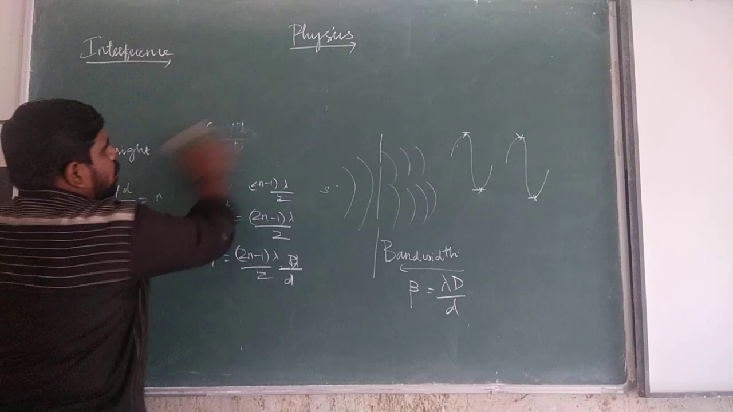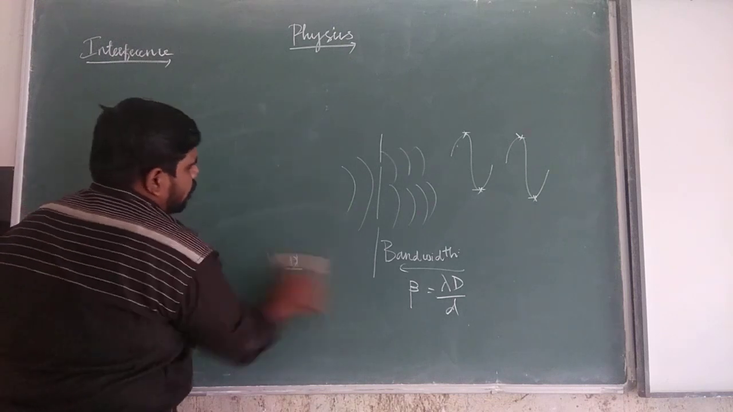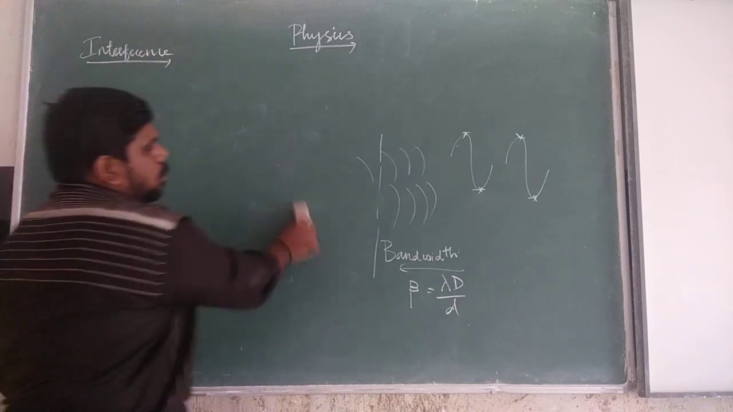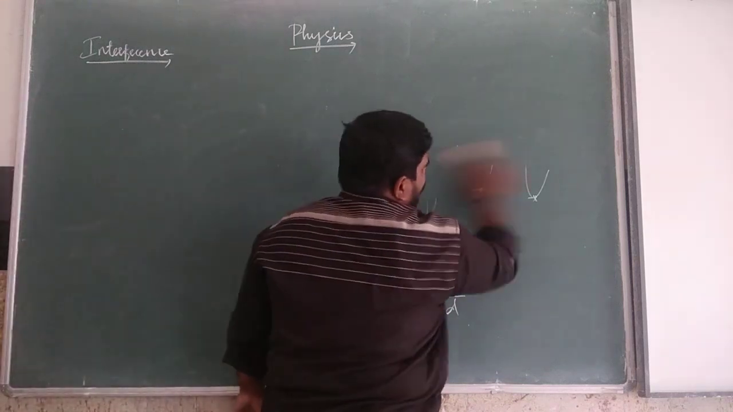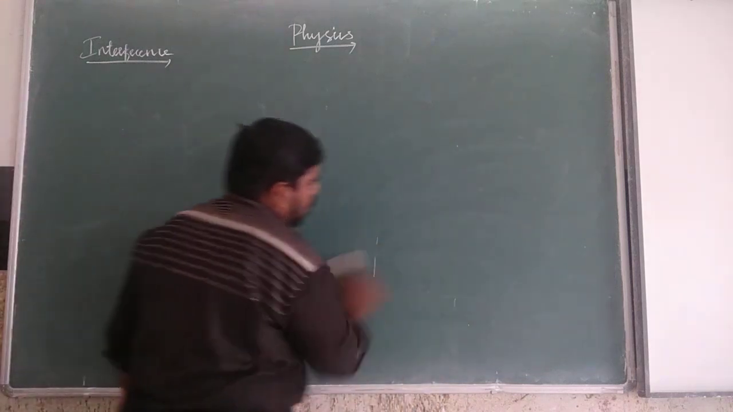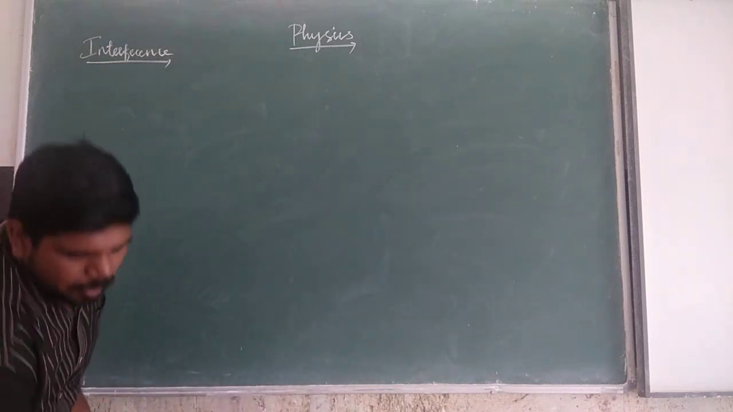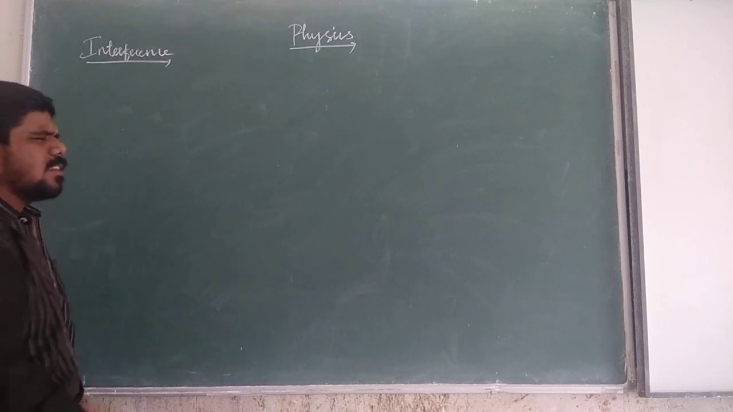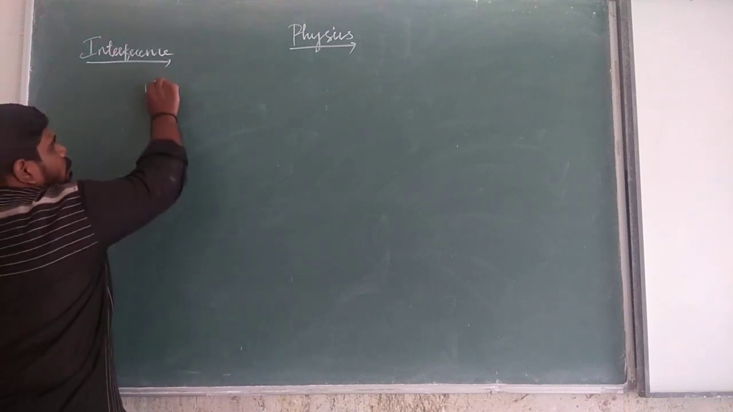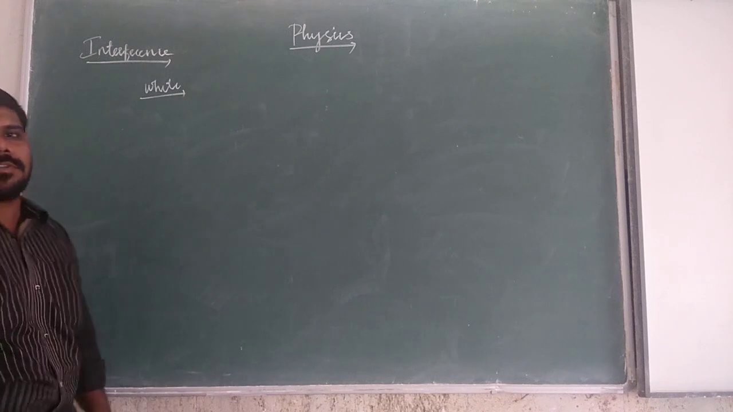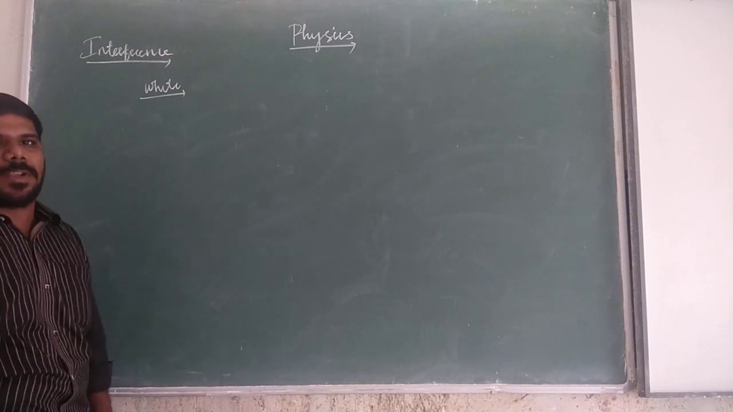Then for today's session, we are going to see about interference, after Young's double slit experiment. So when a polychromatic light is used, what is a polychromatic light? It's like a white light. When a polychromatic light is used in Young's double slit experiment,